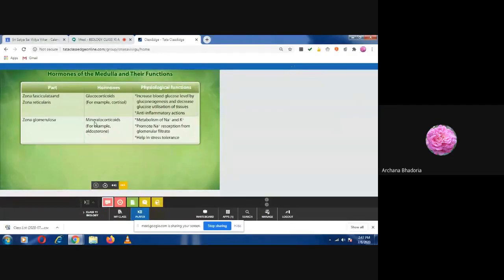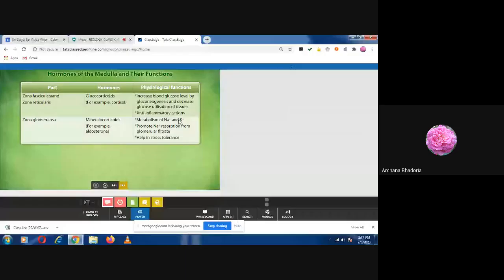So I told you, you have to remember the mineral word. So metabolism of sodium and potassium will be helped by this hormone. It promotes the sodium resorption from the glomerular filtrate. Are you getting the meaning of the word resorption here? Reabsorption. Okay. Helps in stress tolerance. Aldosterone is helping in stress tolerance. So these three functions are done by the aldosterone, which is a mineralocorticoid.